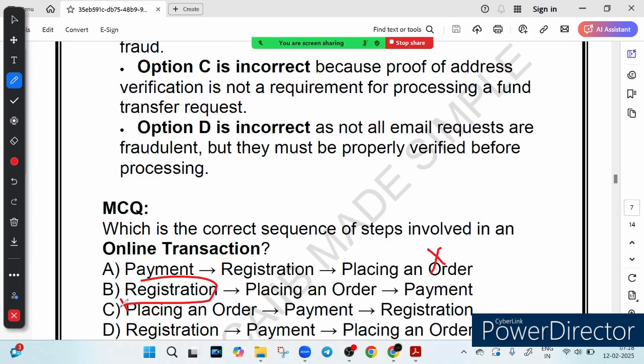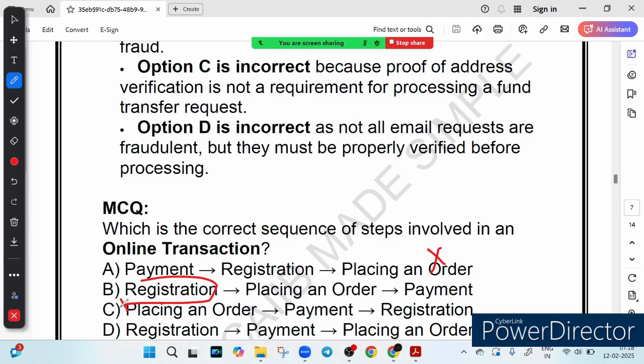Now option number C says placing an order, payment and registration. So have you ever tried checking out as a guest on a shopping website? Even then they ask you details before allowing payment. And option D says registration, payment and placing an order. So this is also incorrect because you won't make a payment before selecting what to buy, right? So for example, imagine paying for a meal before choosing your dish at a restaurant. It does not work that way.